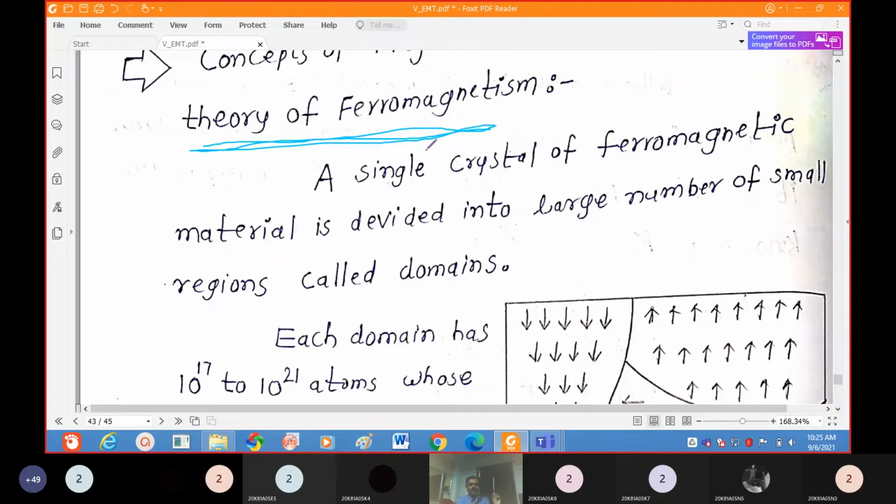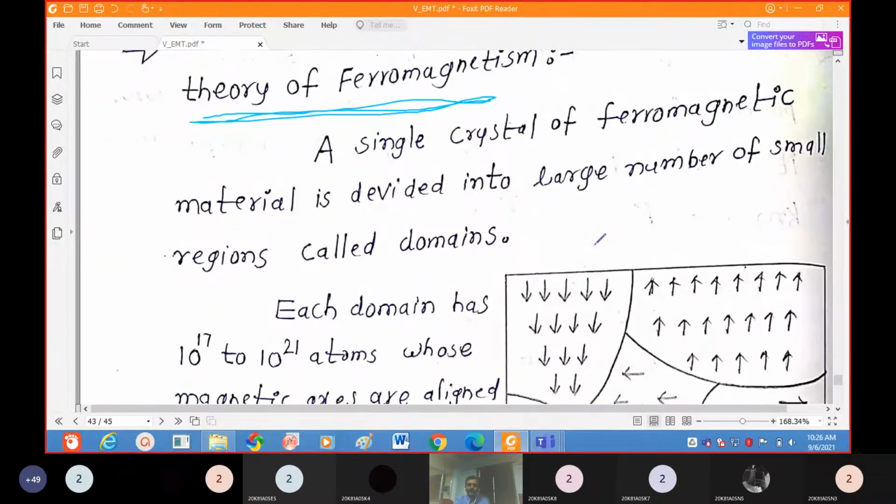But almost all ferromagnetic materials are single crystals only. A single crystal of a ferromagnetic material is divided into a large number of small regions, and these small regions are called domains.